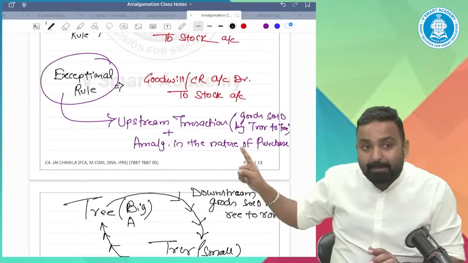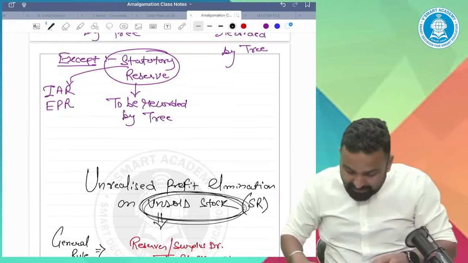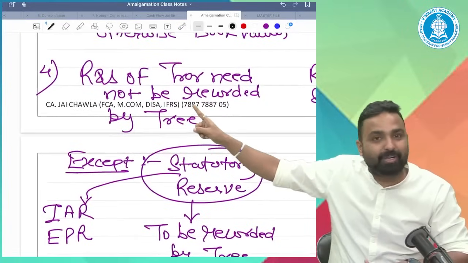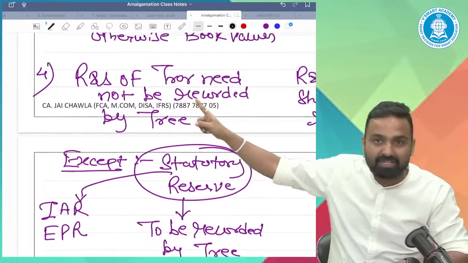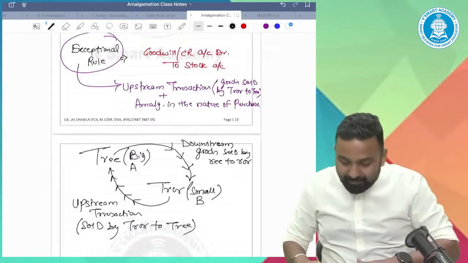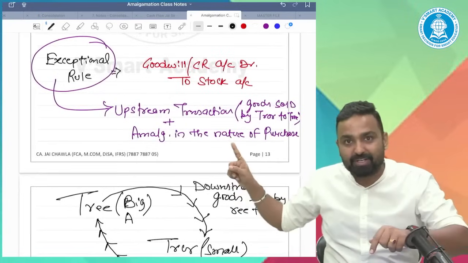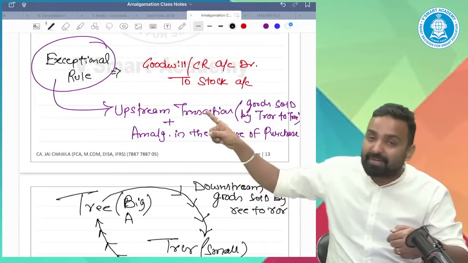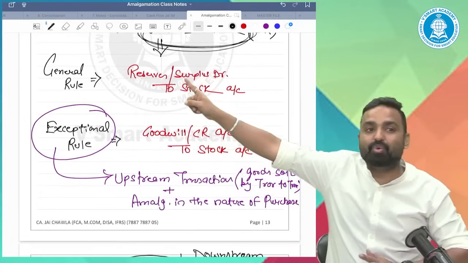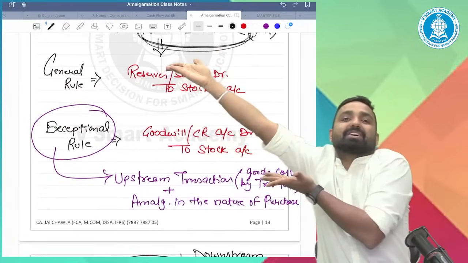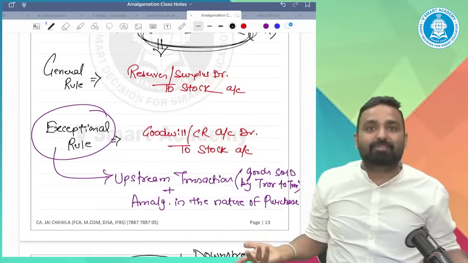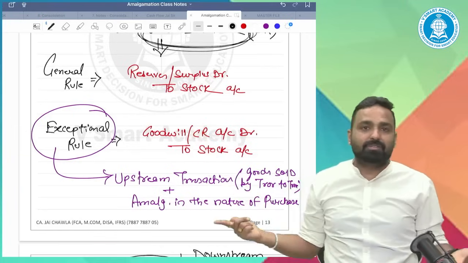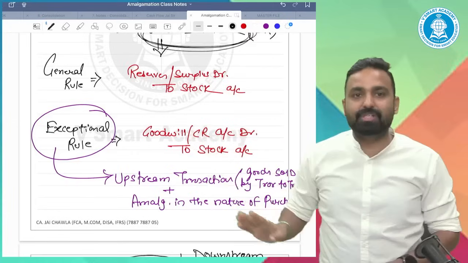And in the amalgamation in the nature of purchase, the transferor's reserves and surplus need not be recorded. So I haven't recorded the reserves and surplus of the transferor, but the transferor has earned the profit. So I cannot debit the reserve and surplus account, because I'm not recording the reserve and surplus of the transferor. This is the reason I'm doing goodwill account or capital reserve account. This is the basic concept of this example.